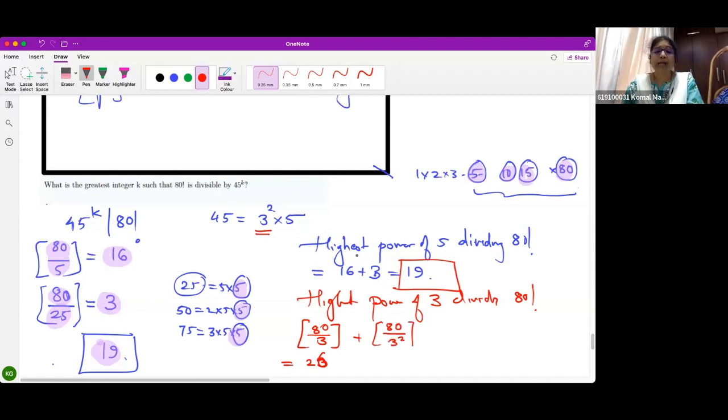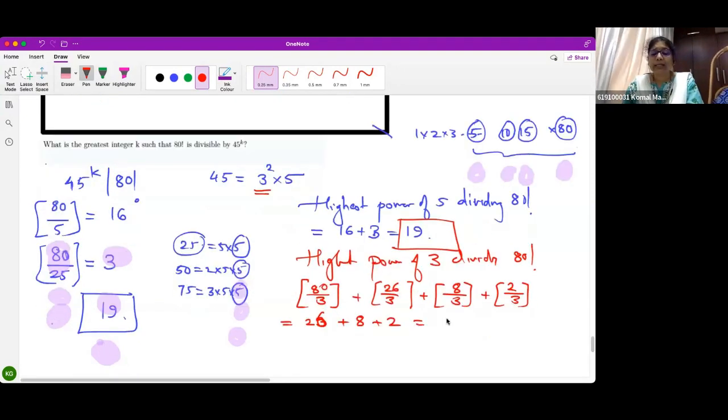But instead of that, what one should do? One should directly take 26 divided by 3, which is nothing but 8. Now you take 8 divided by 3, which is nothing but 2. Now 2 divided by 3 is 0. Correct? So I'll stop here. So my answer is 36 here. Correct? Okay? Followed? This much is clear to everybody?